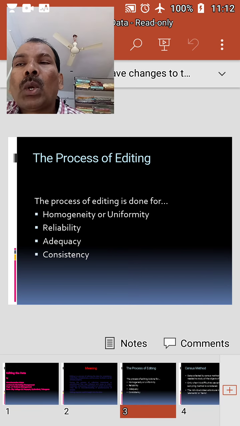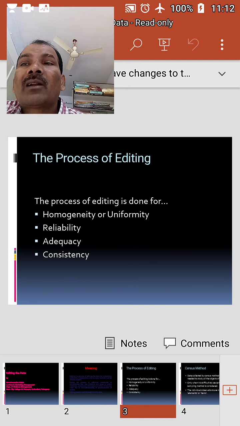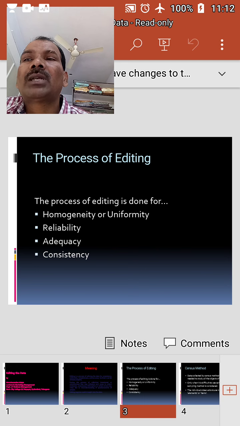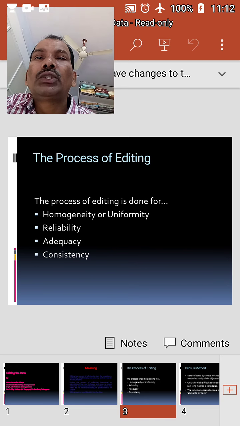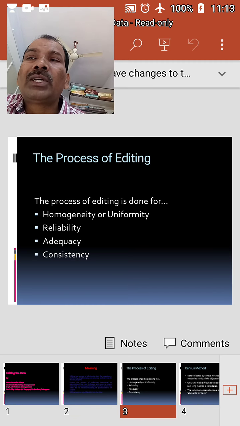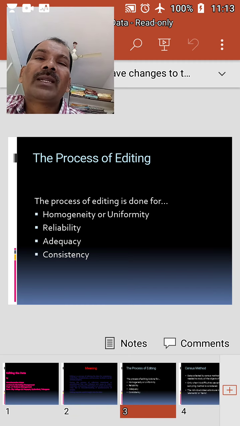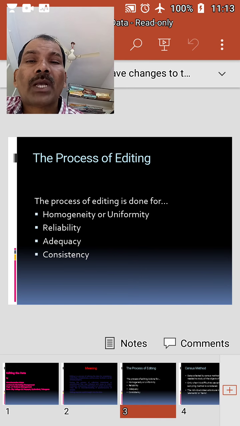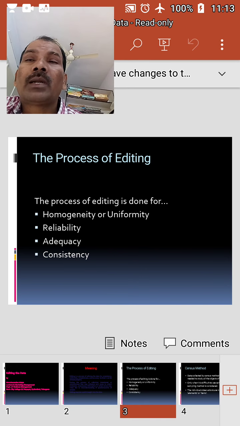There should be no contradiction or vagueness in the collected data. In many instances, certain cross questions are asked to check the information. In such cases, there should not be any contradictions. For example, if the answer to the question, "Do you live in your own house?" is yes, and for another question, "How much rent are you paying?" there is an answer, that is contradictory. If you have your own house, why do you need to reside in a rented house?